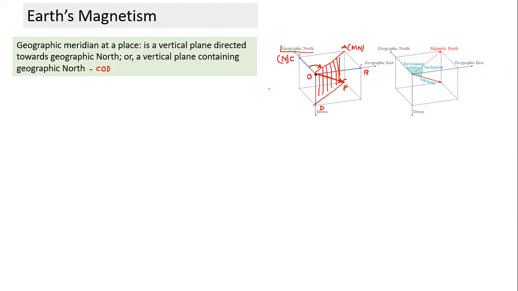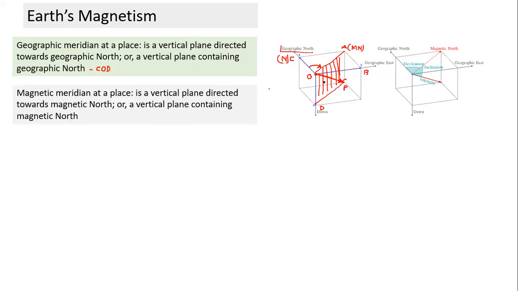So if I have this figure, do you understand the shaded lines I have drawn? That's a vertical plane containing the arrow. Now, what does this arrow indicate? The arrow indicates Earth's magnetic field. So this is a vertical plane containing Earth's magnetic field, and if it contains Earth's magnetic field, it will also contain Earth's magnetic north. It is a plane containing the magnetic needle also, we can understand.